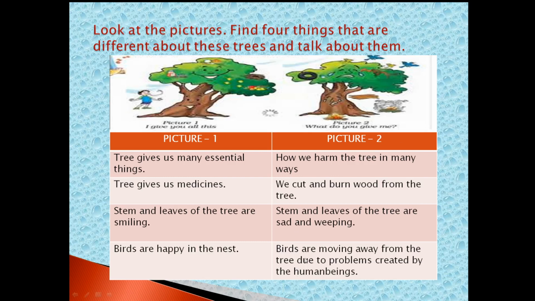Birds are moving away from the tree due to problems created by human beings. So these are the differences between picture 1 and picture 2. These are only samples, my dears. You can make your own sentences. You can observe the pictures, what you feel, what you understand, and write it.